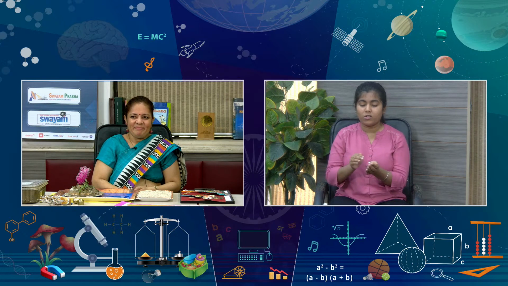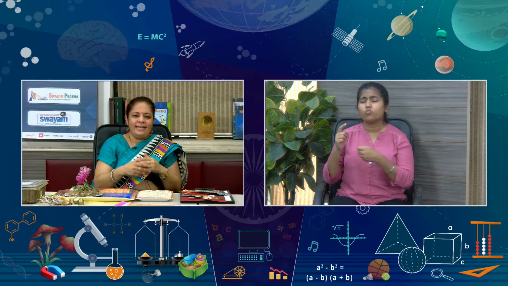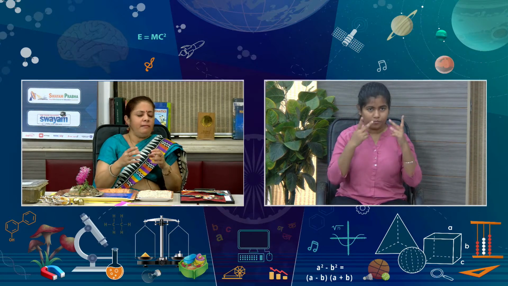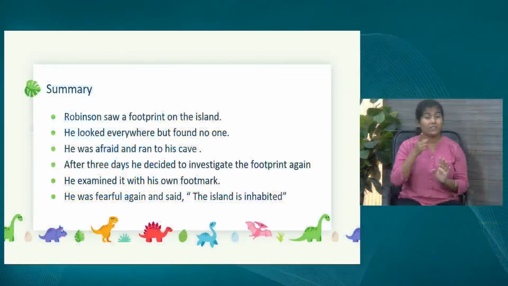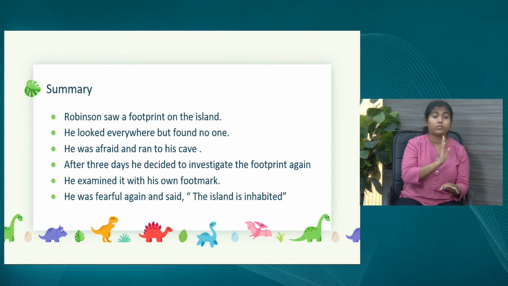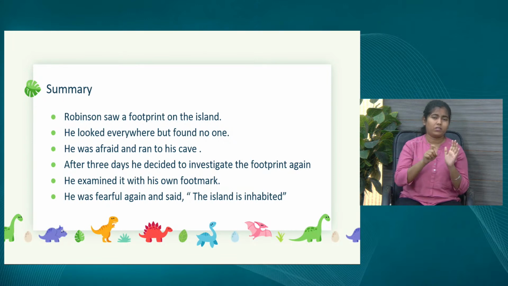So can you please summarize this story in short? Yes. Let us see it on our slides, where I have summarized all the story. In the end, he became more frightened, and he ran back, and he said that this island has been inhabited, means someone else has come over here and is putting up over here. So that means he is not the only one now. Yes, he feels that he is not the only one.